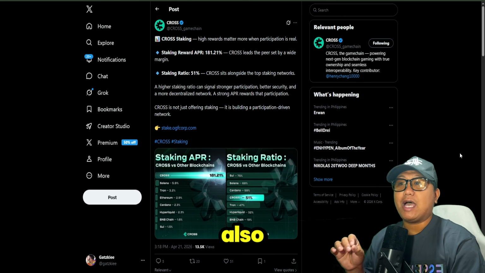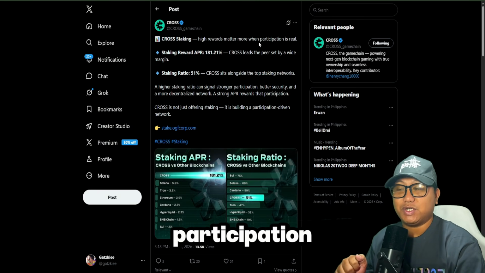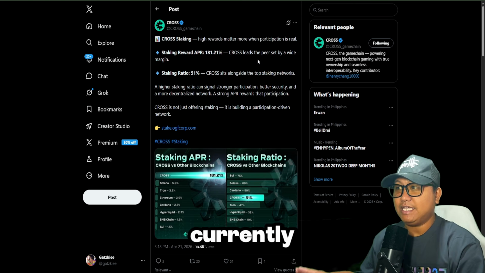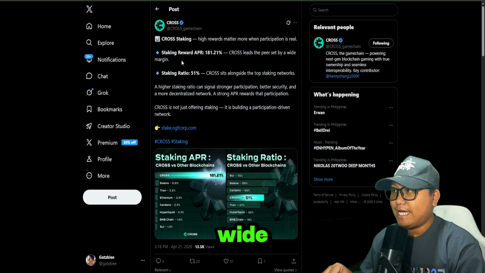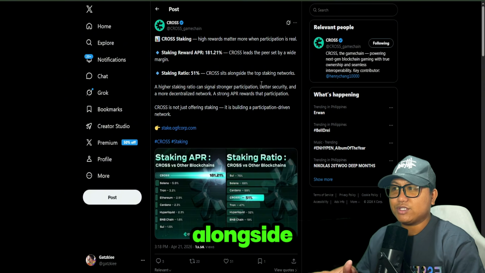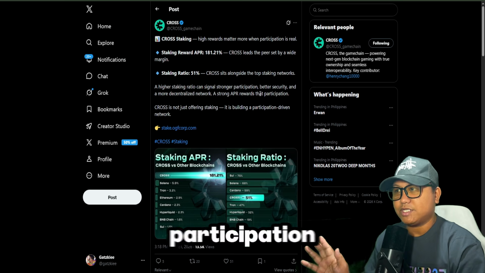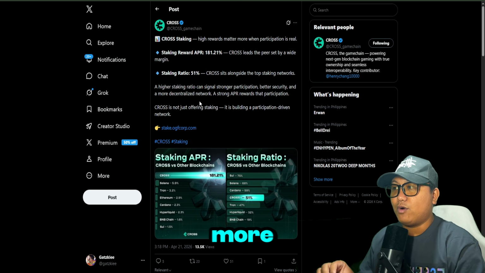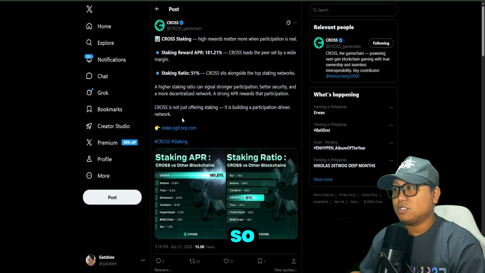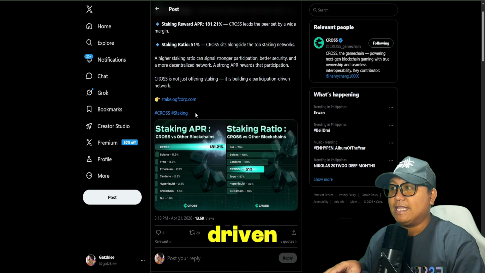And then guys, we also have cross staking rewards. So high rewards matter more when participation is real. So the staking reward APR is 181.21% currently. So cross leads the peer set by a wide margin. And then the staking ratio of 51%. Cross sits alongside the top staking networks. So a higher staking ratio can signal stronger participation, better security, and a more decentralized network. A strong APR rewards that participation. So cross is not just offering staking, it's building a participation-driven network guys.